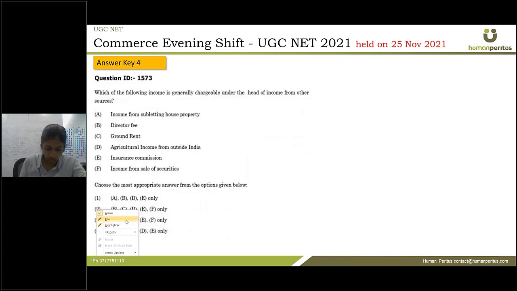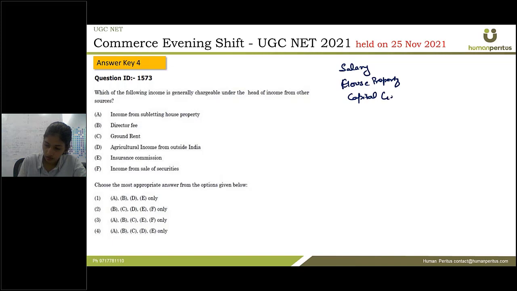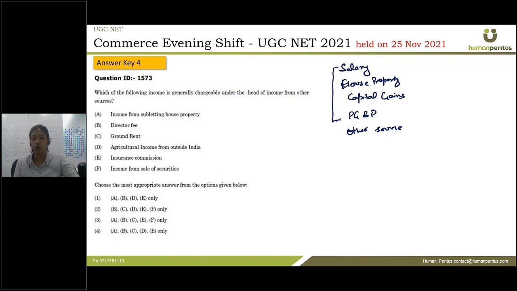Next is, which of the following incomes is generally chargeable under the head of income from other sources? Now we know that under the Income Tax Act, we have 5 heads of income: salary, house property, capital gains, PGBP or profits and gains from business or profession, and the last is other sources. So any source of income which does not fall in the first 4 categories falls in the category of other sources.